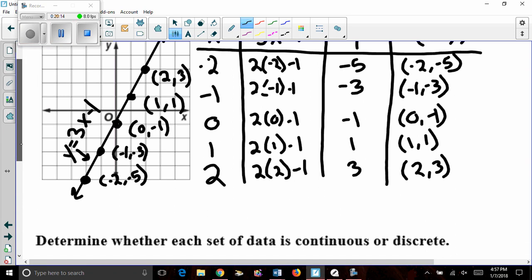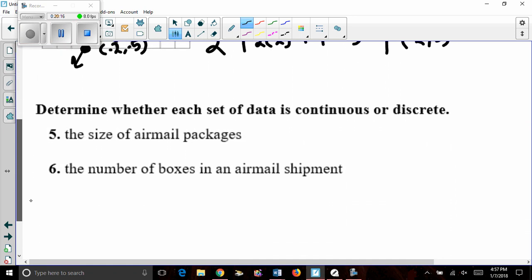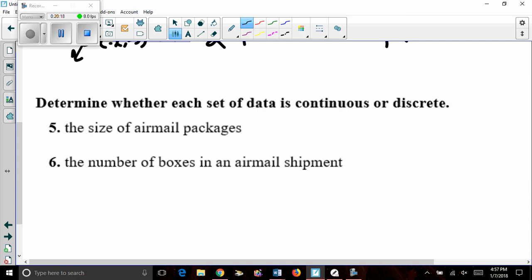Now for one last thing to talk about. This is kind of an aside, honestly, when it comes to this work, but it's good to start hearing these kind of terms. We're talking about whether data is continuous or discrete. What continuous means is really, can our answers have all real numbers?